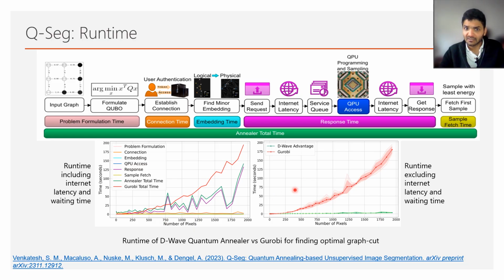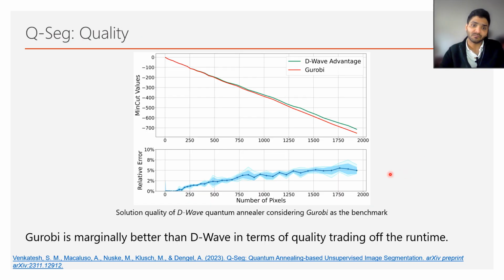In a hypothetical scenario for a fair comparison with a dedicated QPU on site, considering all the times except the internet latency and waiting time, we find that Q-Seg is significantly faster. Furthermore, we were not only fast, even the quality of the solutions were compared with Gurobi in terms of the cut value, which is slightly better than that of the D-Wave annealer.